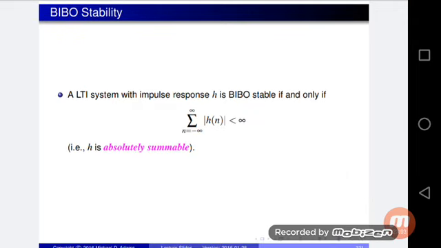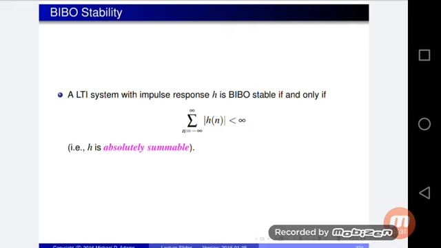Next one is BIBO stability. We already discussed it in previous classes. BIBO means bounded in, bounded out. An LTI system with impulse response h is BIBO stable if and only if the summation of the magnitude of h of n, from n equals minus infinity to infinity, is less than infinity.